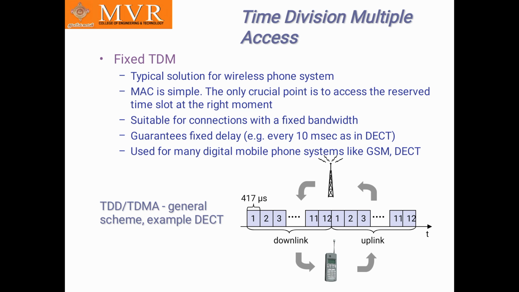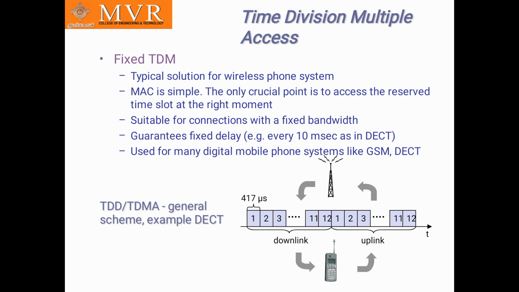Okay, see here the general TDMA or TDD. Here is an example: the frequencies are 1, 2, 3 and 11, and so on, and it has 417 milliseconds, with downlink and uplink to the antenna.